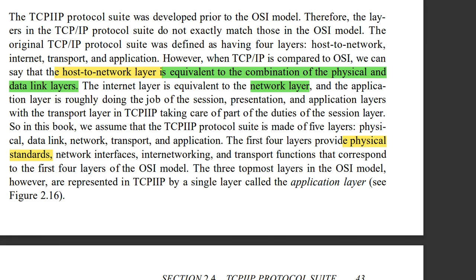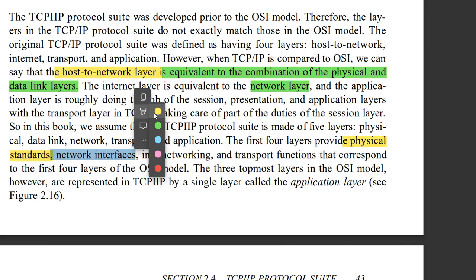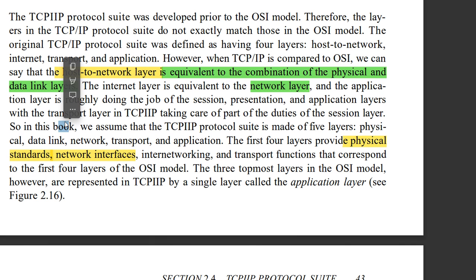Next, network interfaces means whatever data or protocol is needed to communicate with the next higher layer, that is done in these four layers, so that is known as network interfaces. Internetworking means processes or protocols may communicate with each other, that we call internetworking. And transport function means data can be transferred to the next layers.